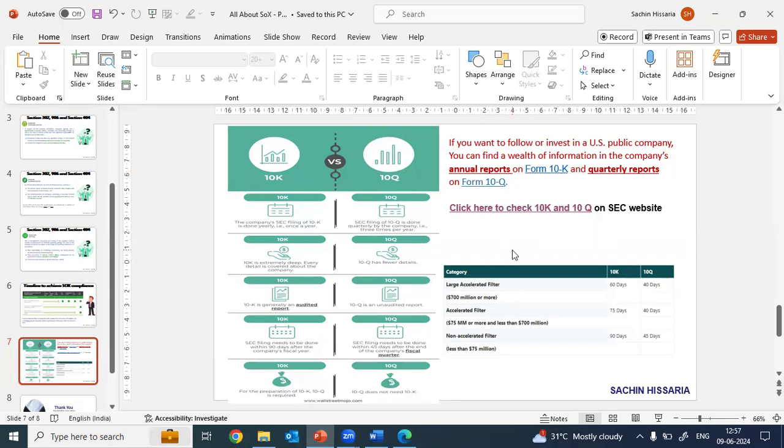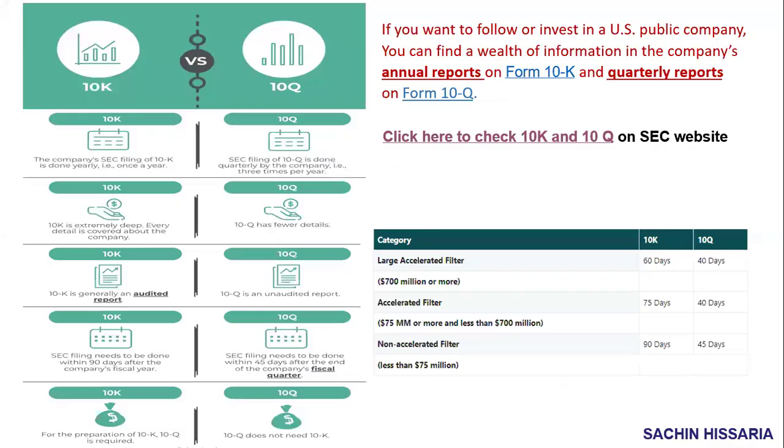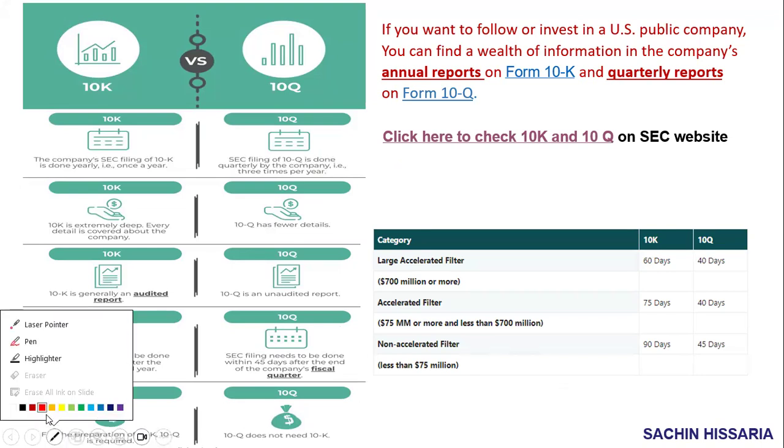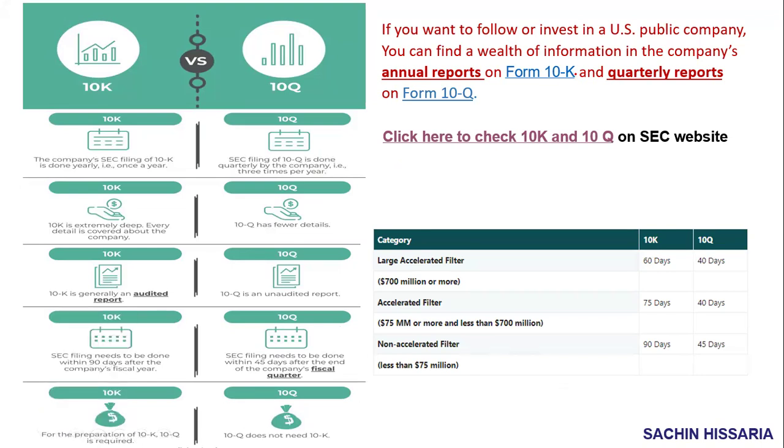How to read this form? For that also, guys, SEC has provided a very detailed description. I will provide you that link also, on how to read form 10K and 10Q, and what details are captured in the 10K and 10Q. There is a detailed write-up available on the website, so I will provide you those links as well.